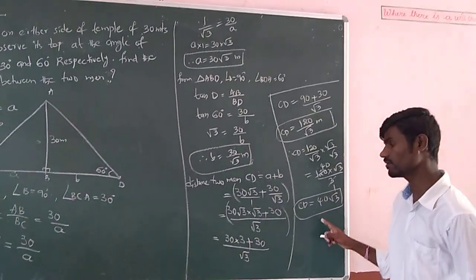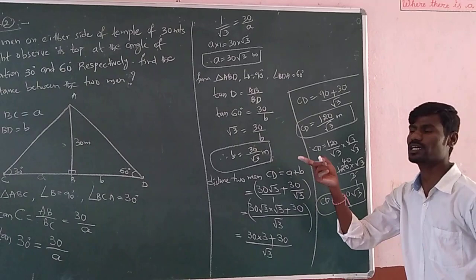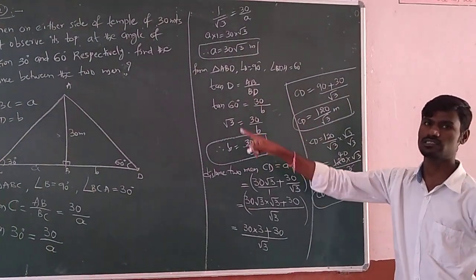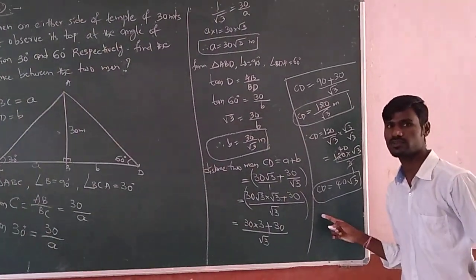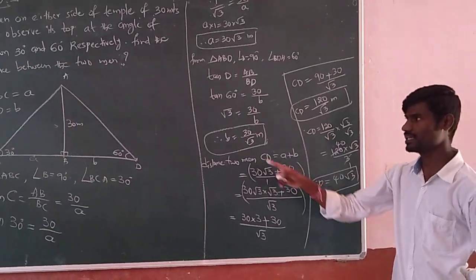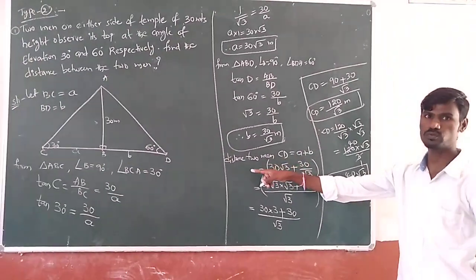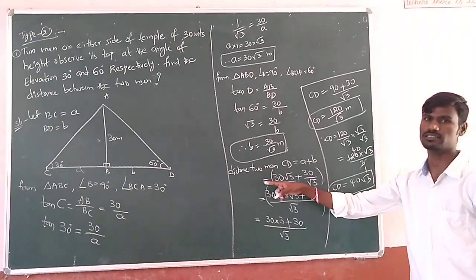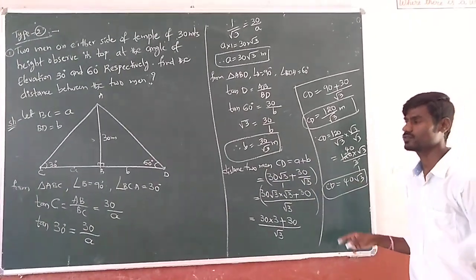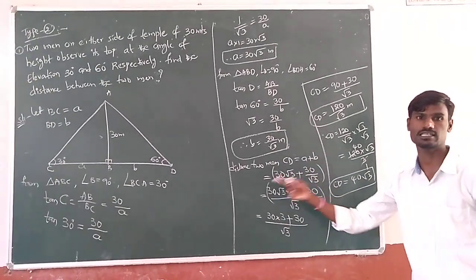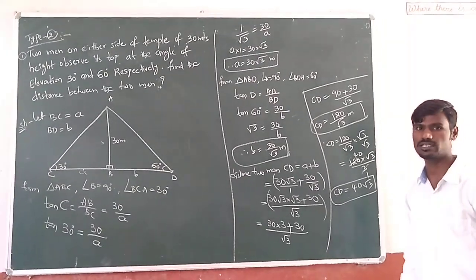So this is a problem based upon two right angle triangles in a single data given. This is a type 2 problem. This type of problem will be given for 4 marks. So concentrate and do more problems and practice to get it easily, and if you do more hard work you will get easy solutions. So be concentrate students. Thank you.